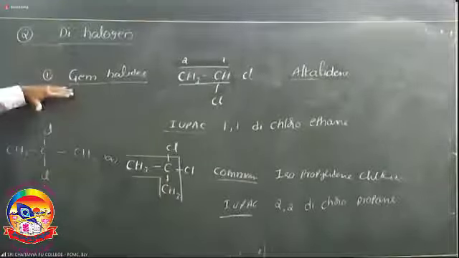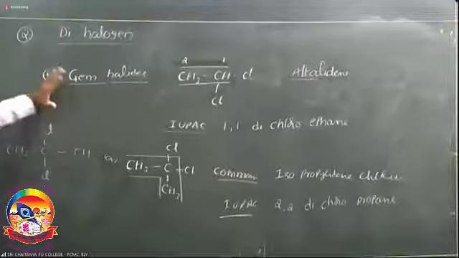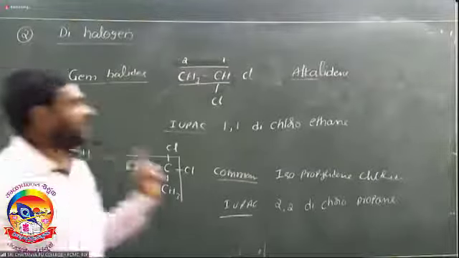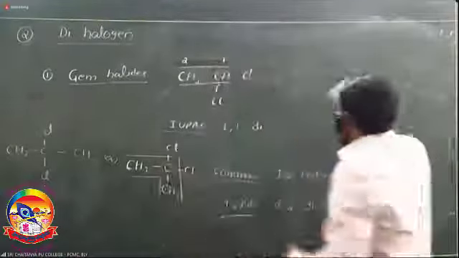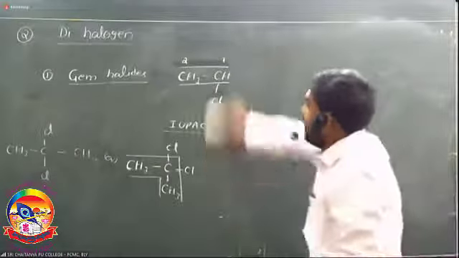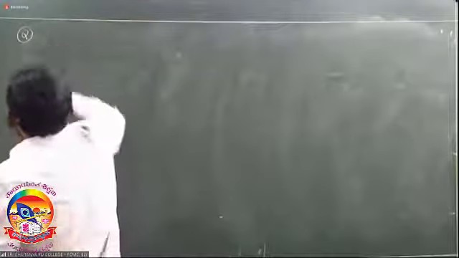So the first type is gem halides. Gem means both the halogens are present on the same carbon. The next, the second type, is vicinal. Vicinal means both the halogen atoms are present on adjacent carbons. So simply we use VIC.